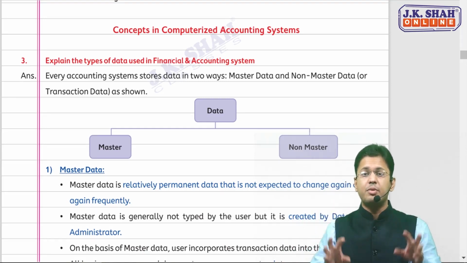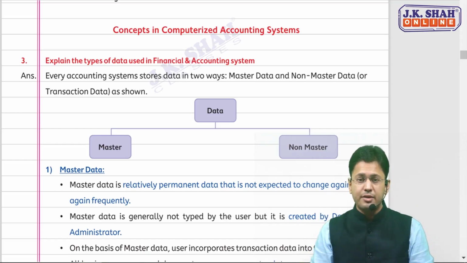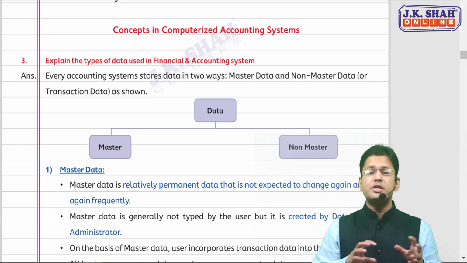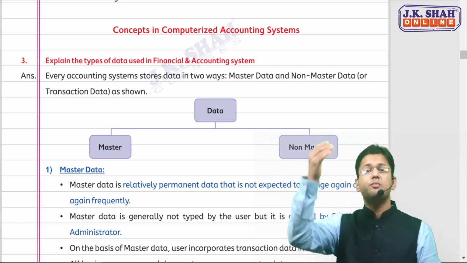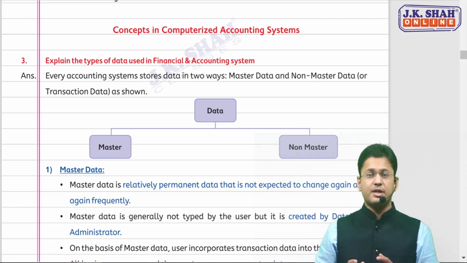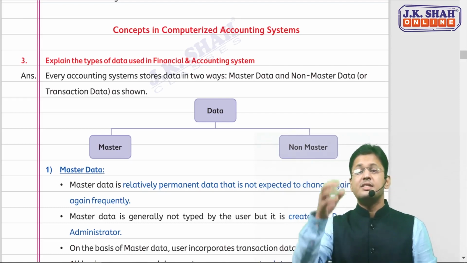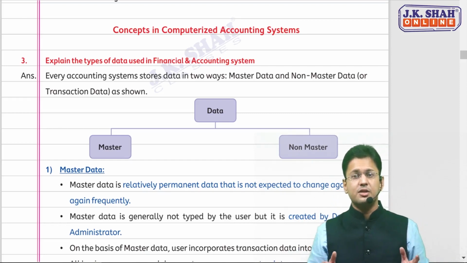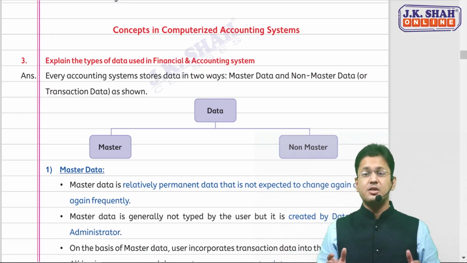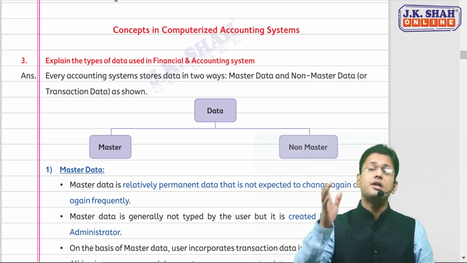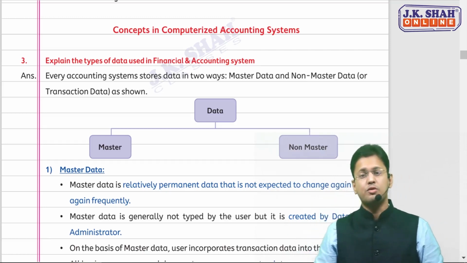It is set up and created by the database admin, and whenever you post a transaction, you have to select the master from the available list of masters. Whereas in non-master data, like sales and purchase transactions, the amount cannot be the same for every transaction, and the date cannot be the same either. That non-master data needs to be typed by the user of the organization.